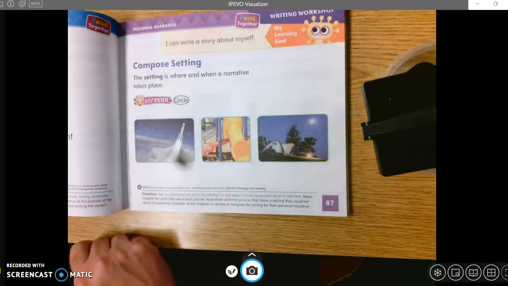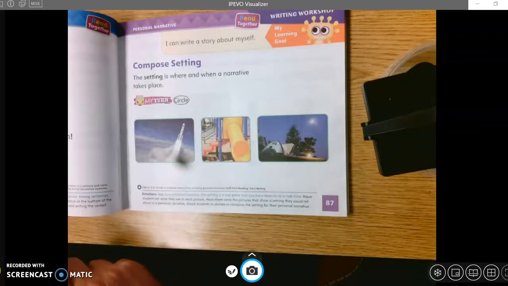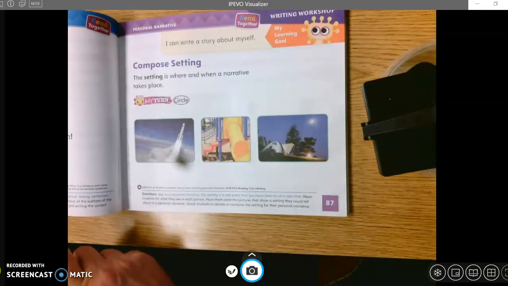Now, in a personal narrative, the setting is a real place that you have been to at a real time. So, if you're going to write a story about yourself, the setting would have to be a place that you have been to. So now we're going to take a look at these three things, and we're going to circle the settings that we could have in our story about ourselves in our personal narrative. And so basically, we have to see which ones we could write about.